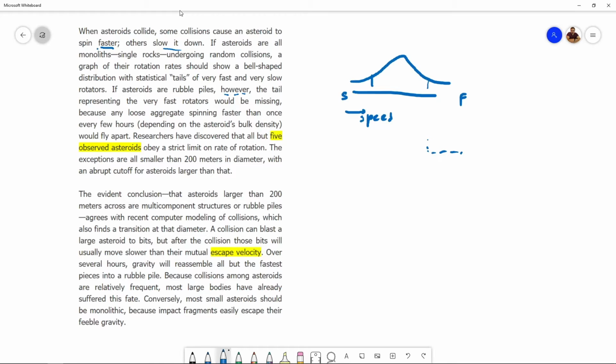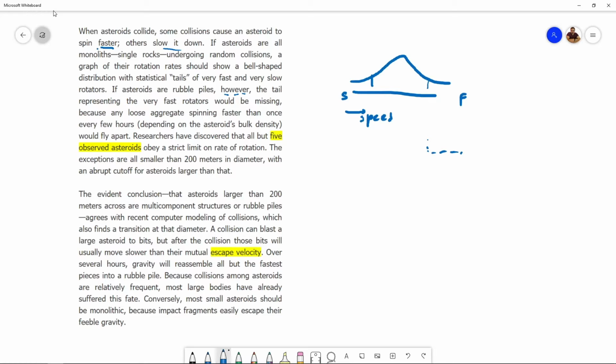All right, it's not explicitly mentioned here. However, these researchers have discovered that all asteroids obey a strict limit on rate of rotation. So they don't rotate beyond a particular speed, except for these 5, which are faster. Also, we learn that these 5 exceptions are all smaller than this particular diameter. So they are smaller asteroids. And as soon as the diameter increases beyond this cutoff, then the rotation speed is certainly lower. All right.